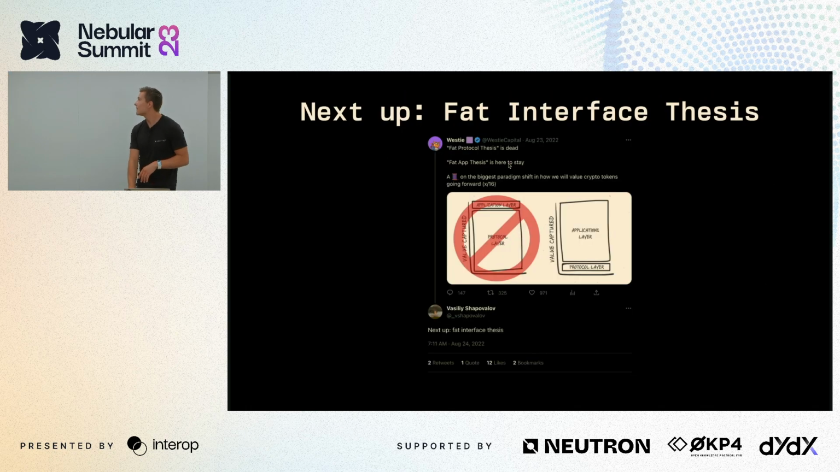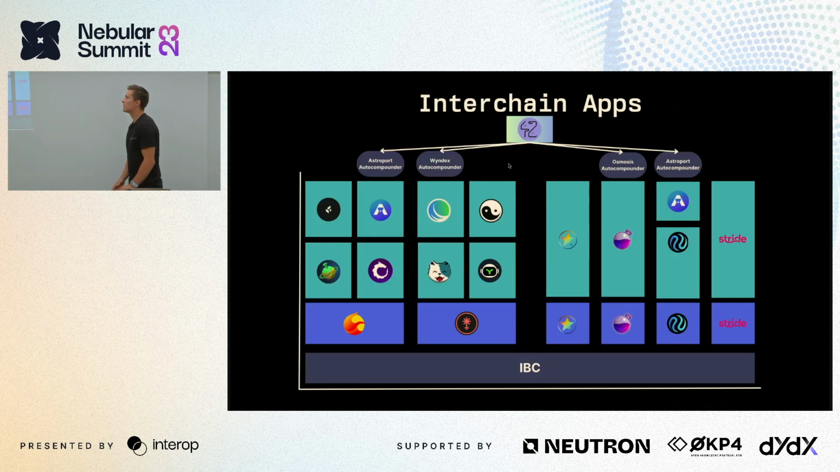That's IBC. And so people on Twitter have theorized, like, maybe it's the fat interface thesis, and I want to explore more of what that means. So if we look at Interchain Apps, like 42, they are building auto-compounders and DEX aggregators across the Cosmos to aggregate that liquidity and provide a good user experience.